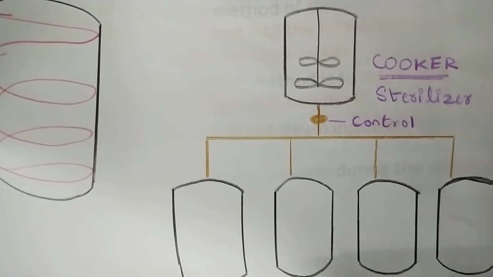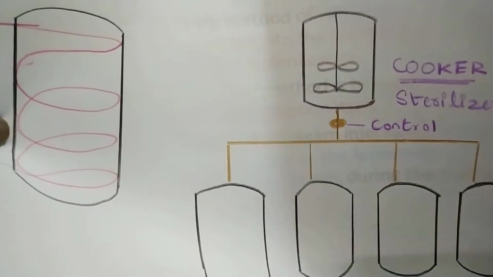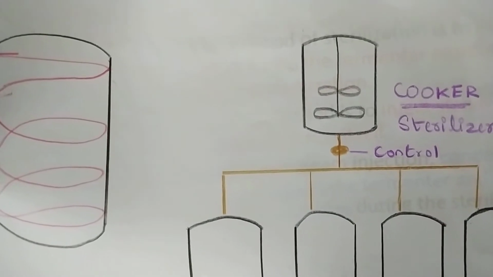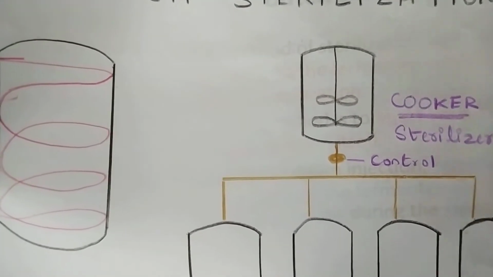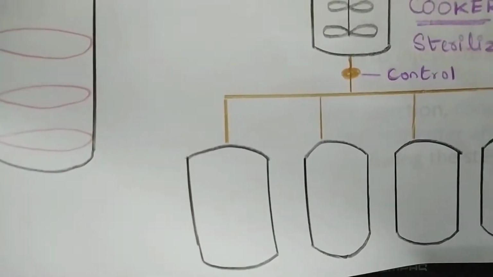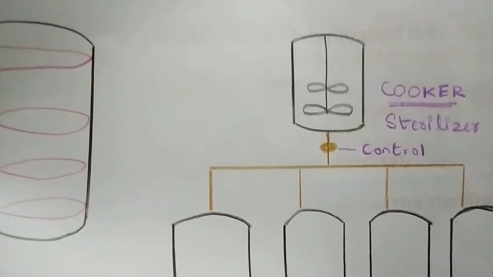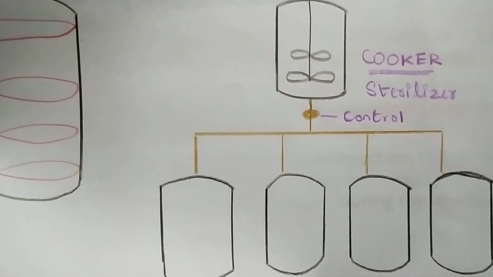That again is a formulation process. Let's say you have a media formulation with corn steep liquor and molasses. Each ingredient is mixed in the sterilizer cooker, then brought to the bioreactor and diluted with water. That is media formulation, and experts will do it. I think you got the concept of what batch sterilization is.